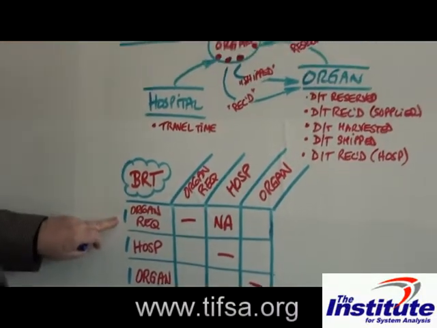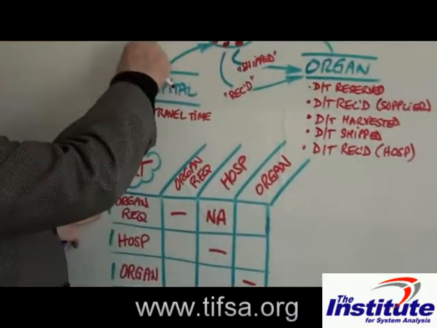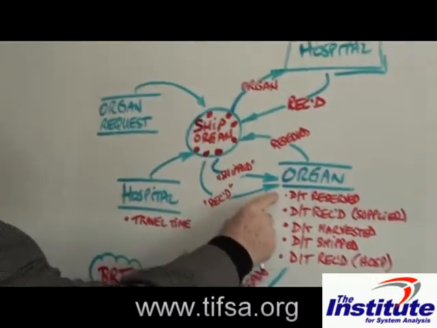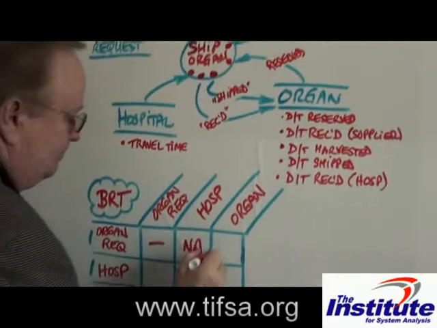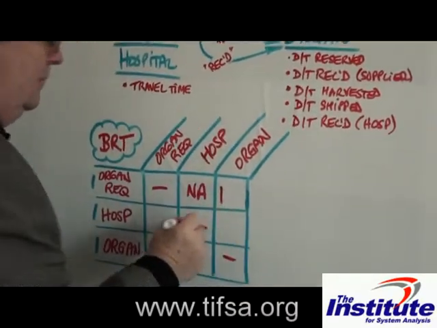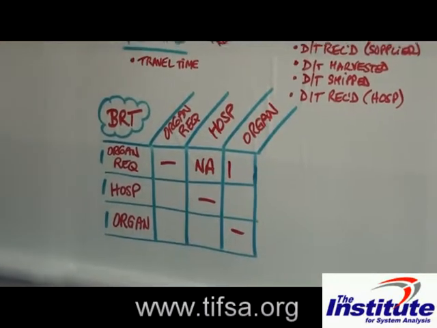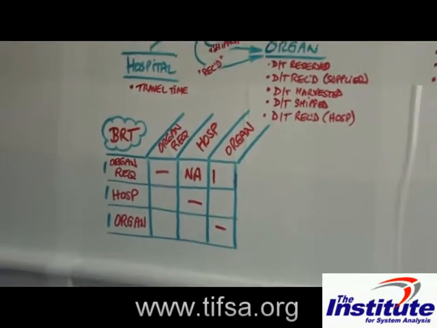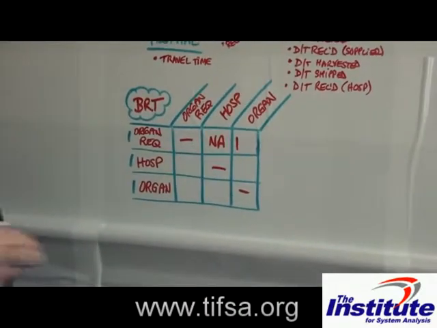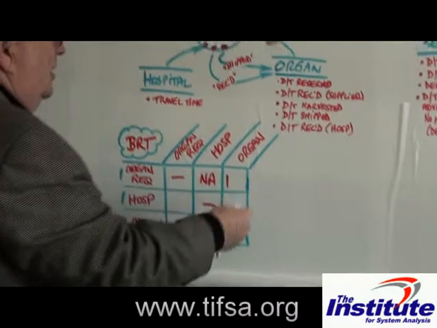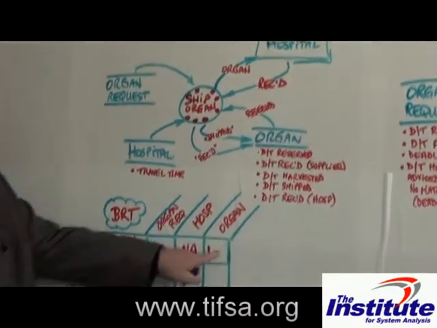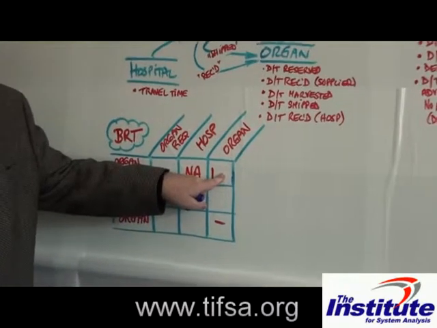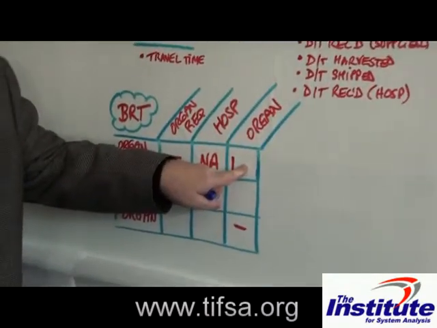For a single specific organ request, how many organs fill that request and are shipped to the hospital? Could be one. For a single specific request, we've said there could not be more than one organ for that. And it can't be none because we actually have to ship something in this case. So an organ request must have one organ connected to it.